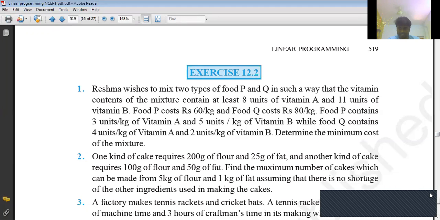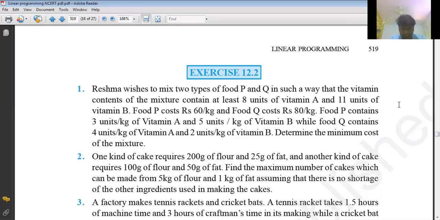First of all, try to understand the given question. Reshma wishes to mix two types of food. How many types of foods do we have? Two types of foods. What are those? P and Q. In such a way that the vitamin contents of the mixture contain at least 8 units of vitamin A. So the total vitamin A content is how much? Minimum 8 units. Minimum means less than or equal to, or greater than or equal to? Greater than or equal to. So just like the previous example we have discussed already, here also the graph is going to become unbounded because of greater than or equal to.